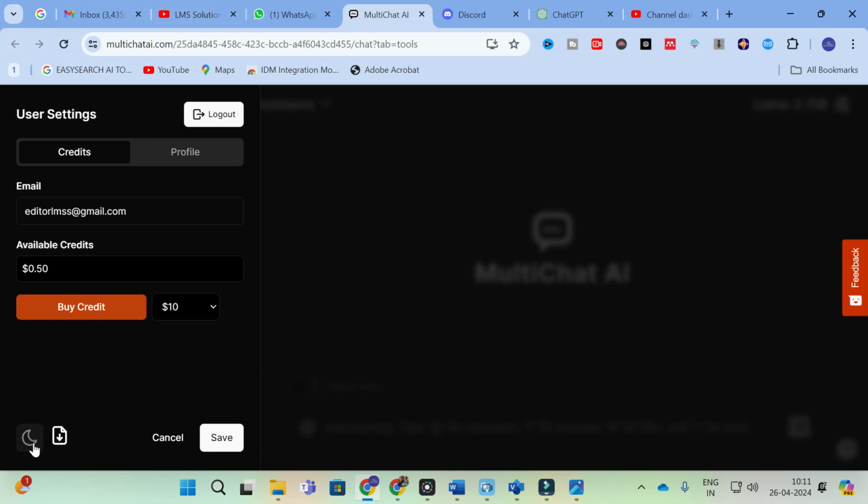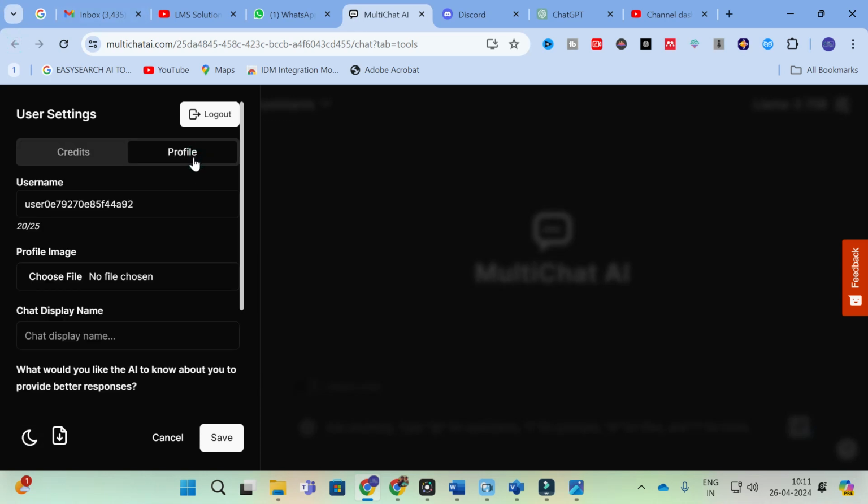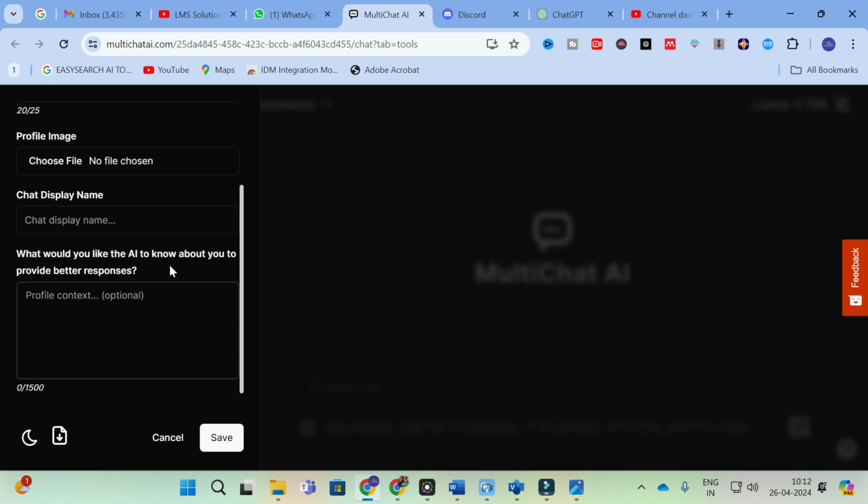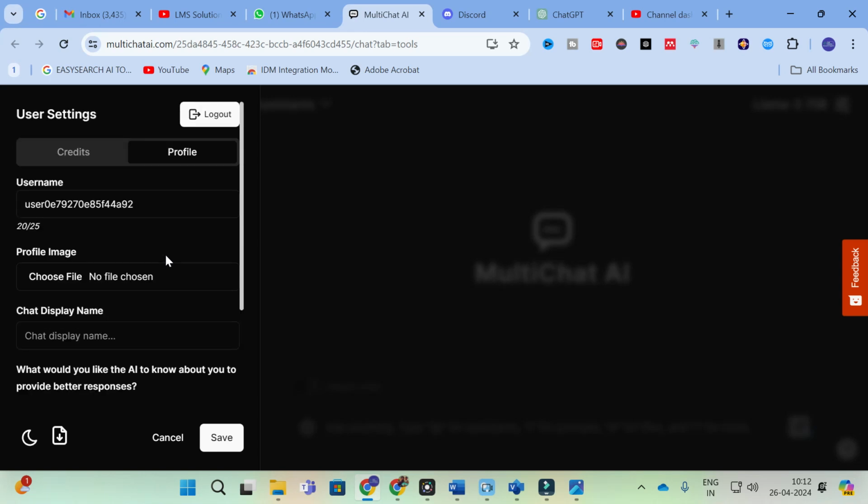Hope this Multichat AI will be very useful for you. So go on and explore this Multichat AI and generate better content for your research paper. With the different types of AI models available, you can make use of this Multichat AI.